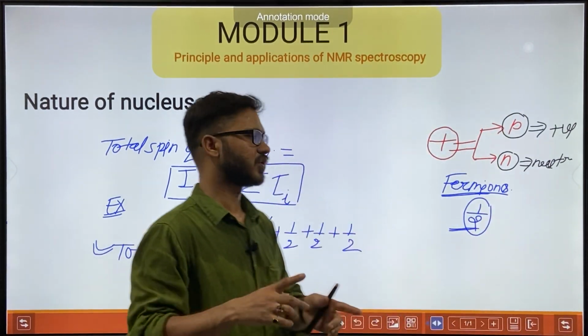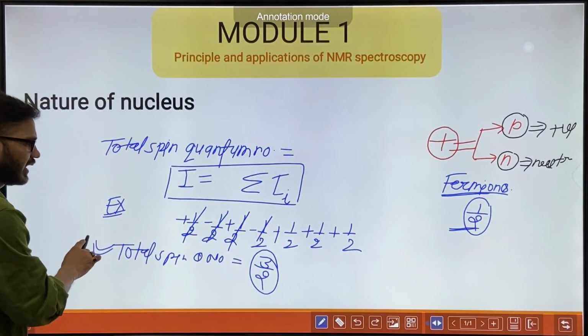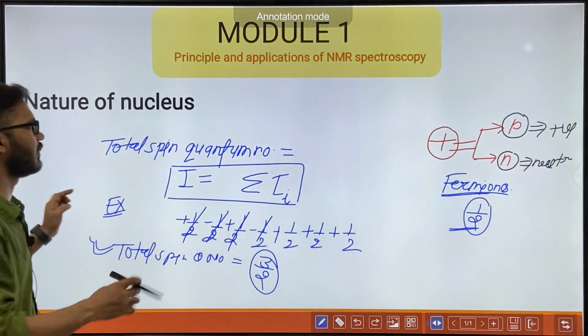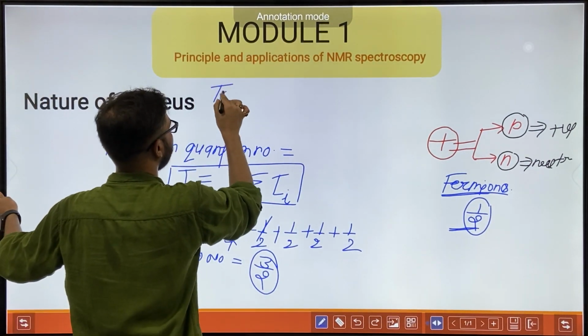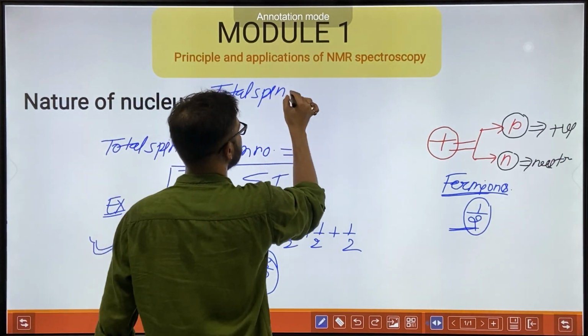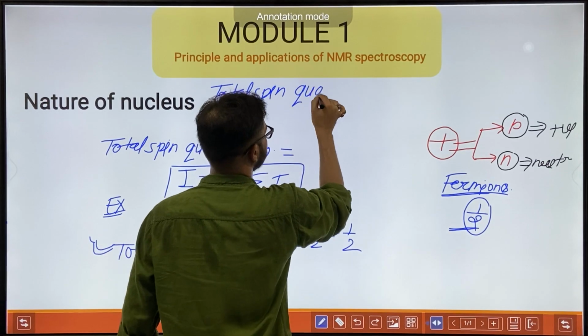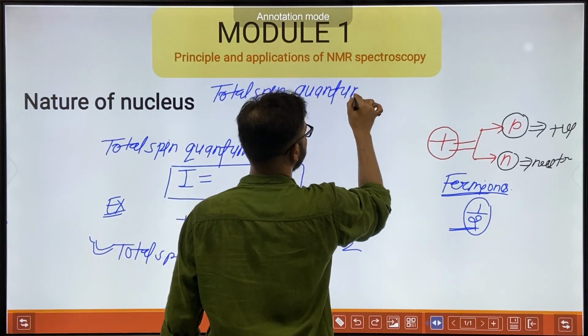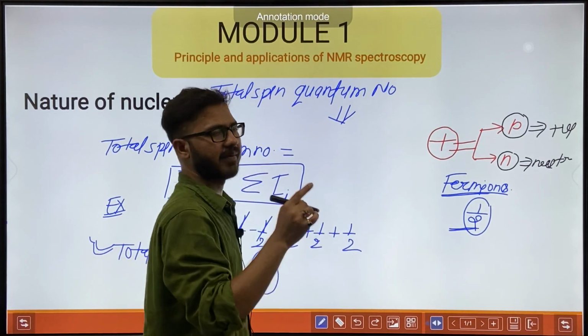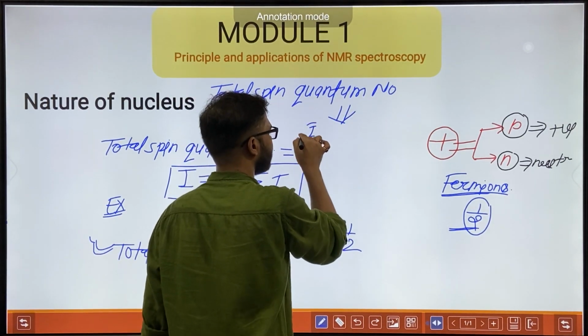So what I mean to say is that the total spin quantum number has three possibilities.